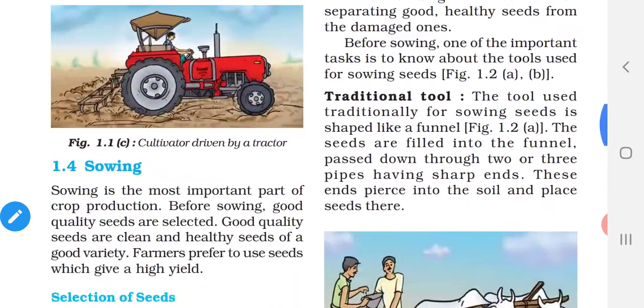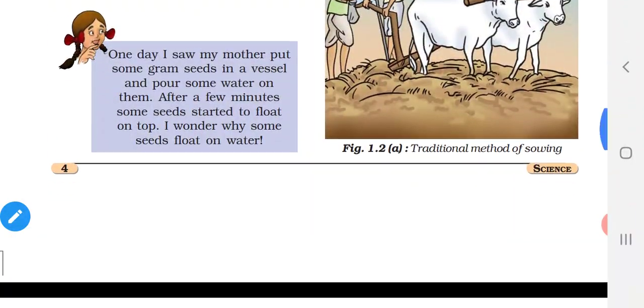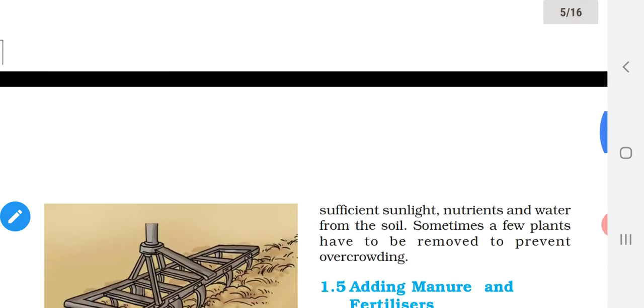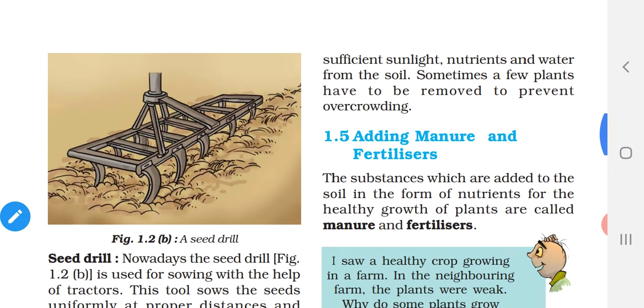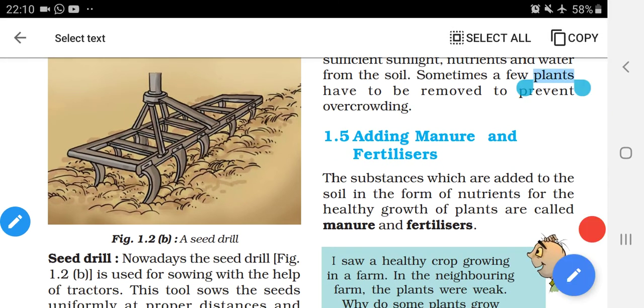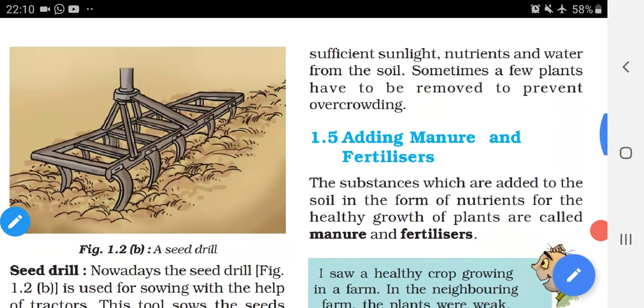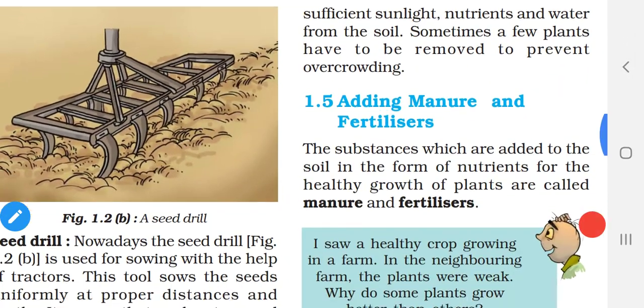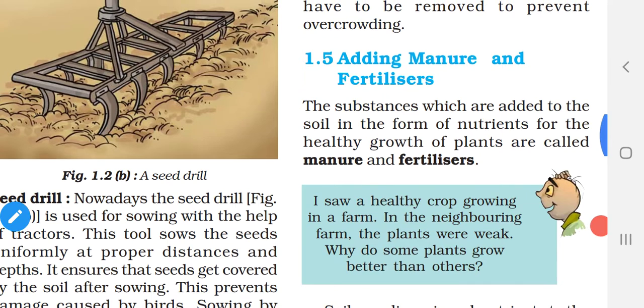In the last class, we have seen how to prepare the soil and how to loosen it, and we have also seen about sowing. So in this class, we are going to learn about manure and fertilizers, the advantages of adding manure and fertilizers to the soil, and also we are going to see about irrigation.